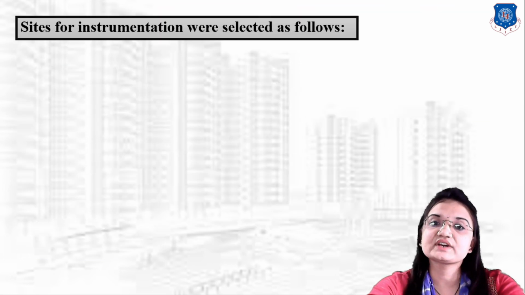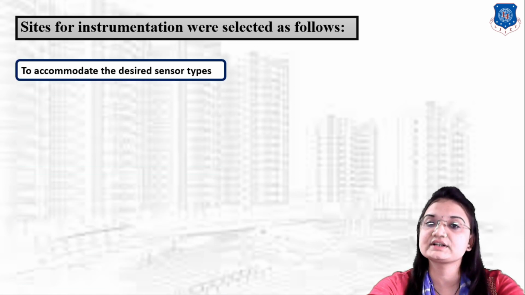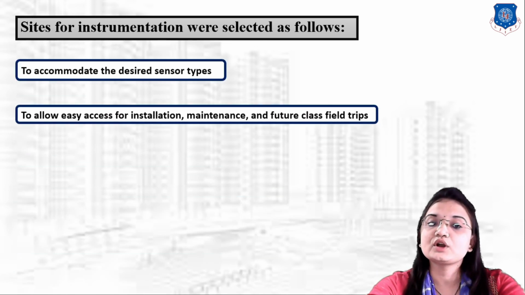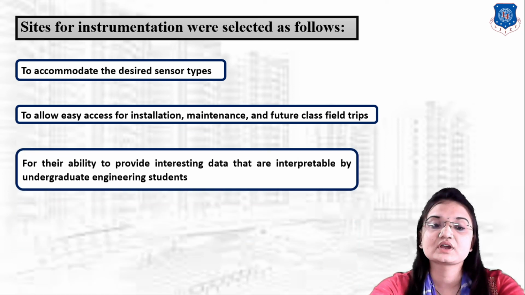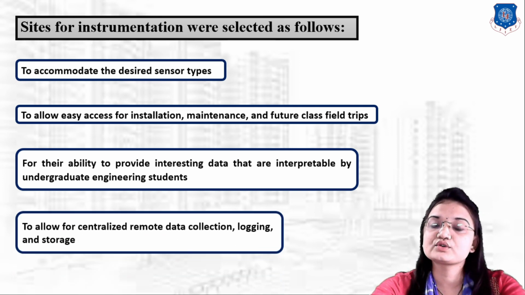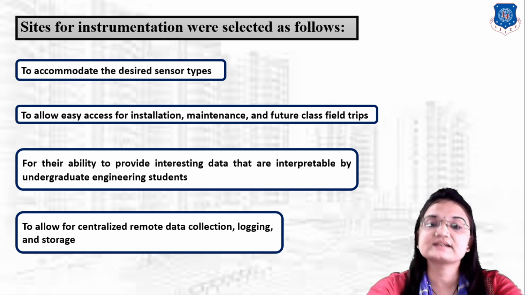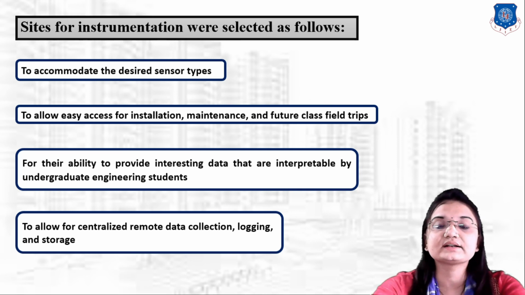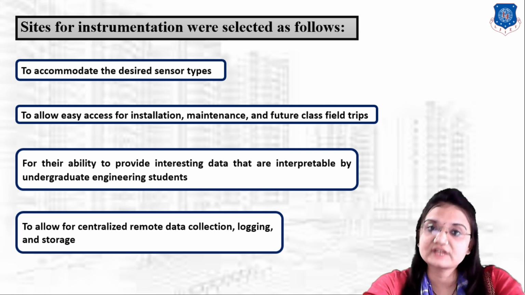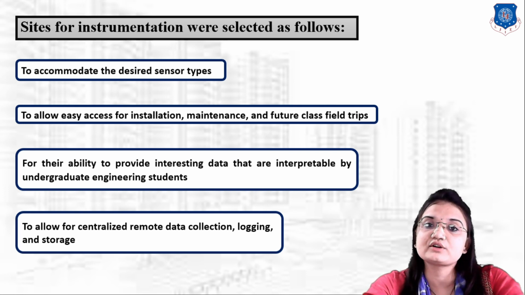Okay, so we can say that sites for instrumentation were selected as follows: to accommodate the desired sensor types, to allow easy access for installation, maintenance and future class field trips. The next for their ability to provide interesting data that are interpretable by the undergraduate engineering students. And next one to allow for centralized remote data collection, logging and storage. Okay, so we can say that sites for instrumentation are selected as per these criteria, that are selected as per the requirement of the sensors.